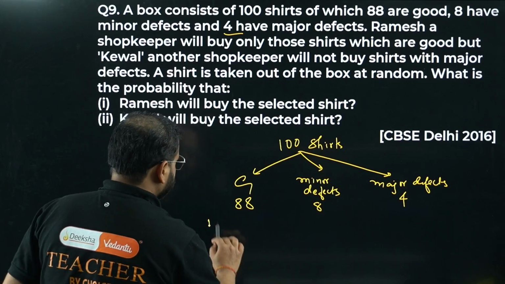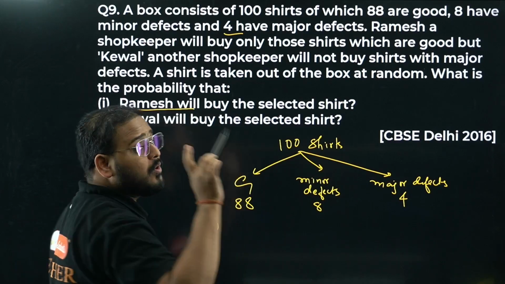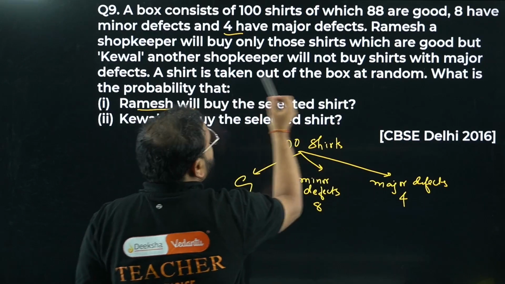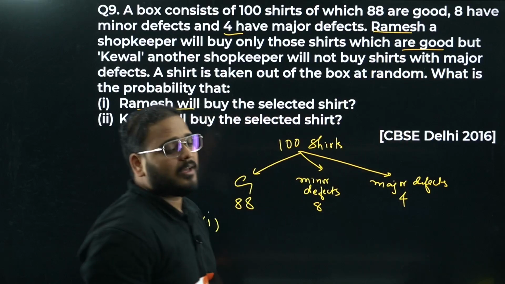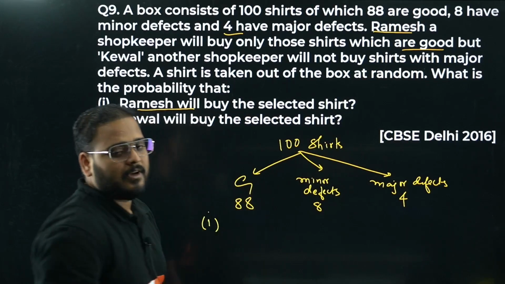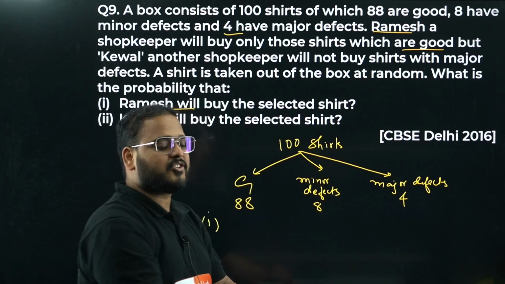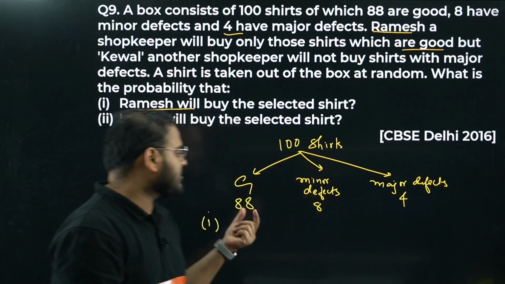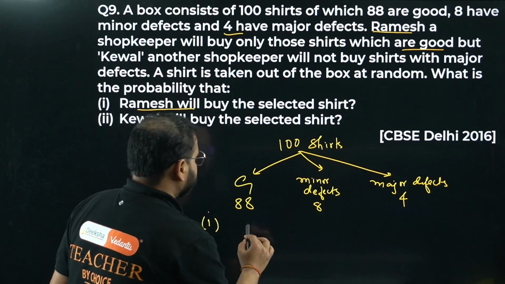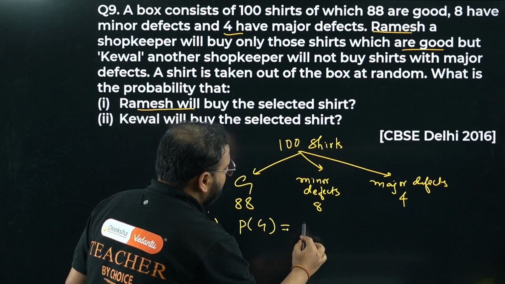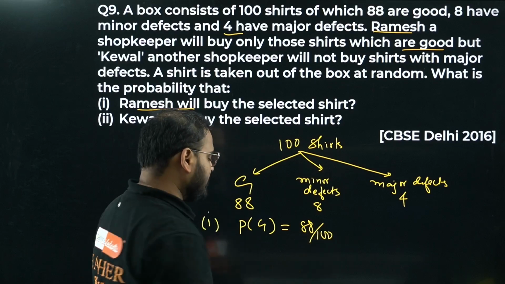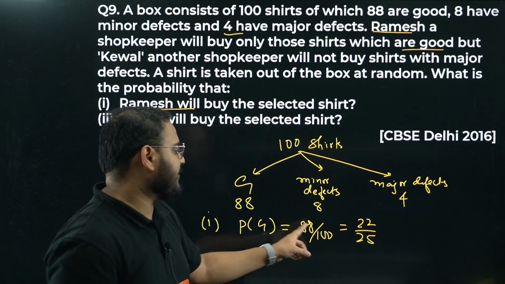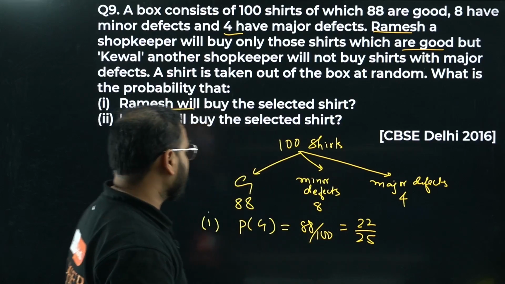Okay, so first case, Ramesh will buy the shirt only when the shirt is good. It means it has to be out of this category. Let's say there's a heap, shirts kept like this, 100 shirts, and I've chosen one shirt. Ramesh will buy this selected shirt only when it is a good shirt. Chances of getting a good shirt out of the whole is 88 by 100. Cancel by 4, so 22 by 25. 4 2s are 8, 4 2s are 8, and 4 25s are 100. Okay, so first part is done.